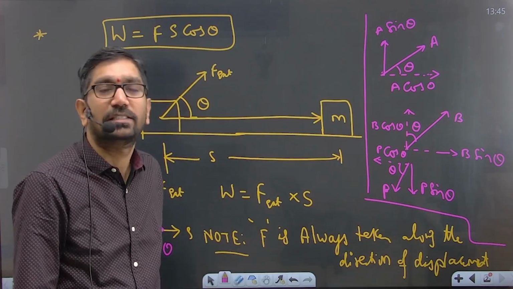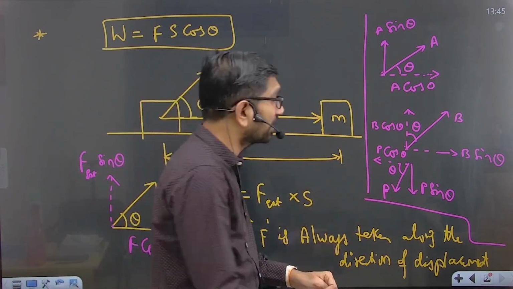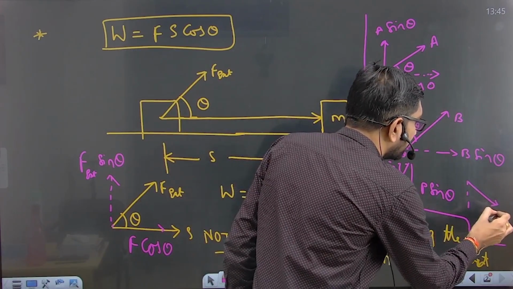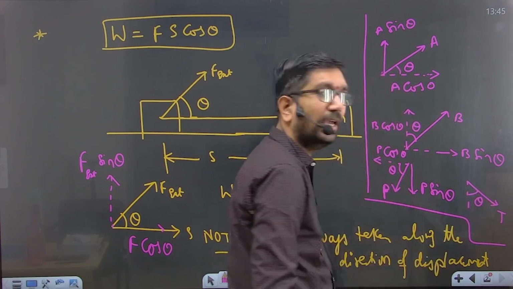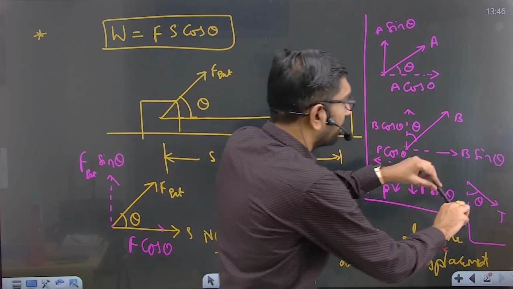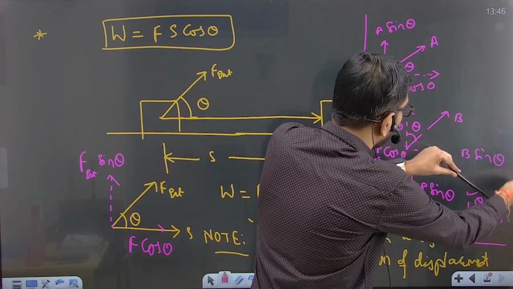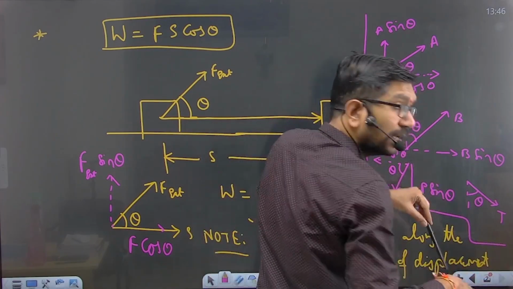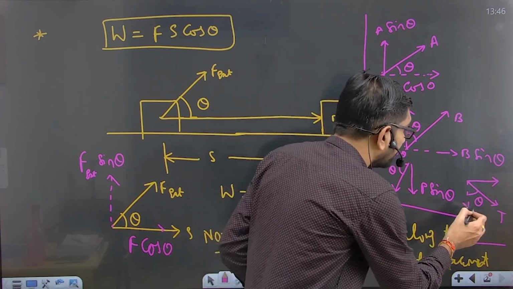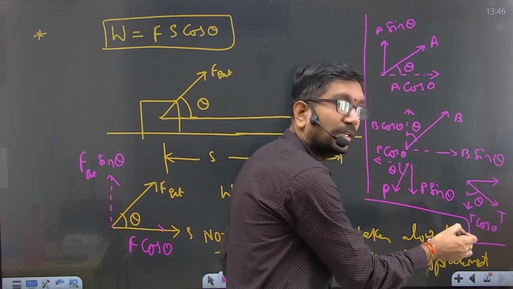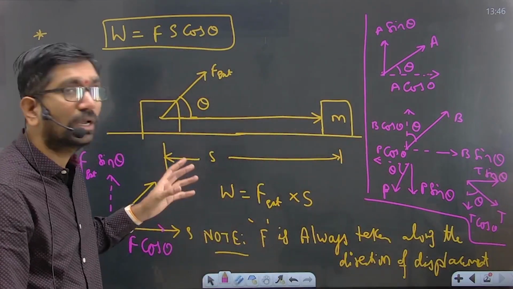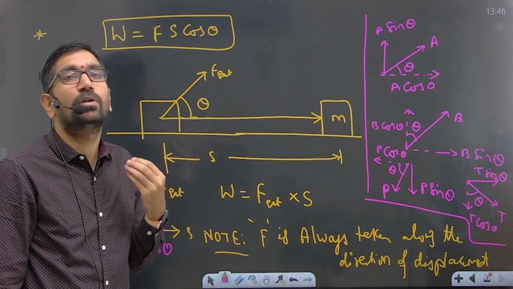Yes, see here. So you got a perfect idea regarding the component resolutions, right? See here, if this is a T and if this is theta, now write down the component resolution for this one. This is a banana, you have to peel it out like this, and one like this, correct? Yes. So here, what do you get? Wherever theta is present, there you will get cos theta, and here you will get sin theta. So now you got a perfect idea regarding the component resolution.